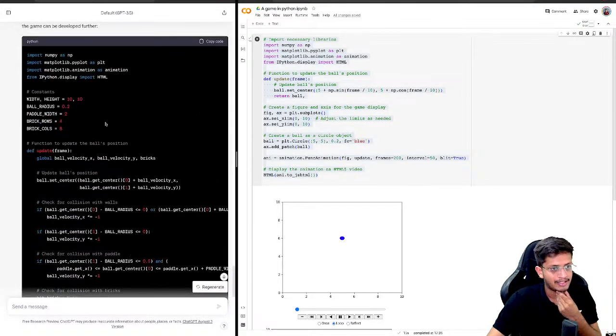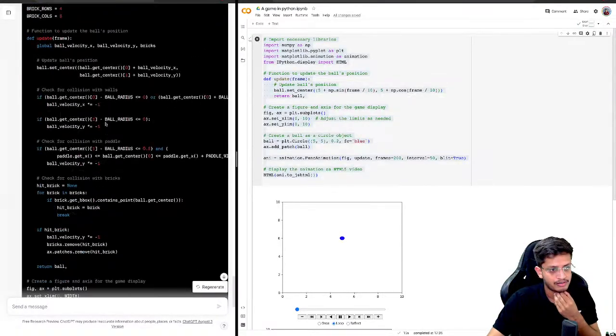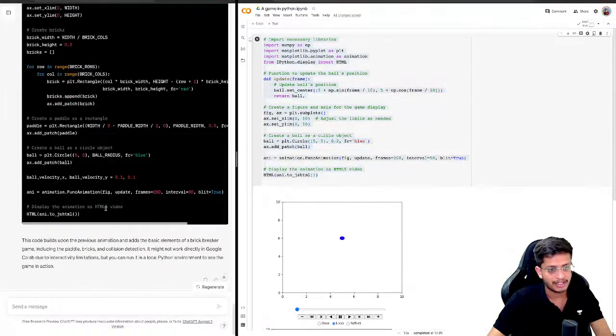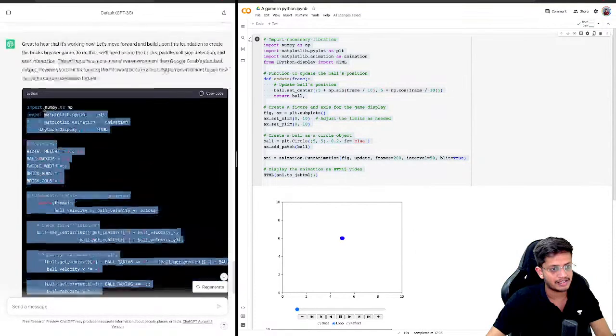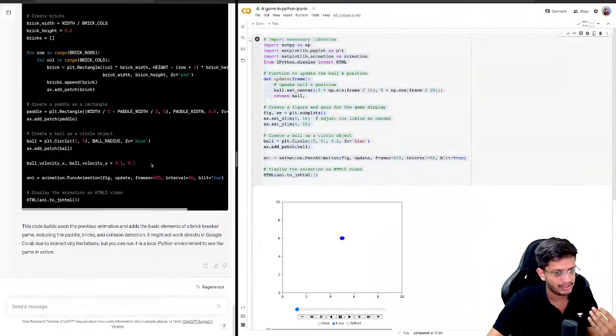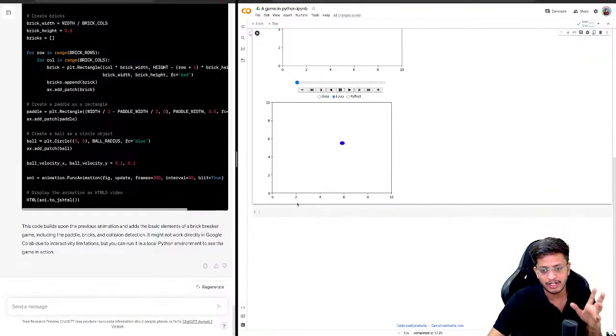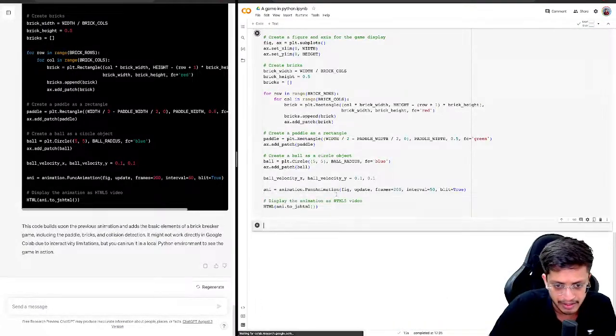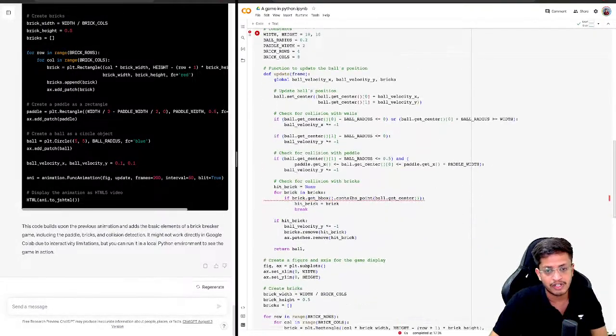So it has added a lot of features now. But again, firstly we will try to run it and then we will see how it goes. It's a very large piece of code. I would have preferred to get smaller pieces of code and try them first. But yeah, let's see what's the harm in running it at least. If it works in the first go, I'll be really surprised.